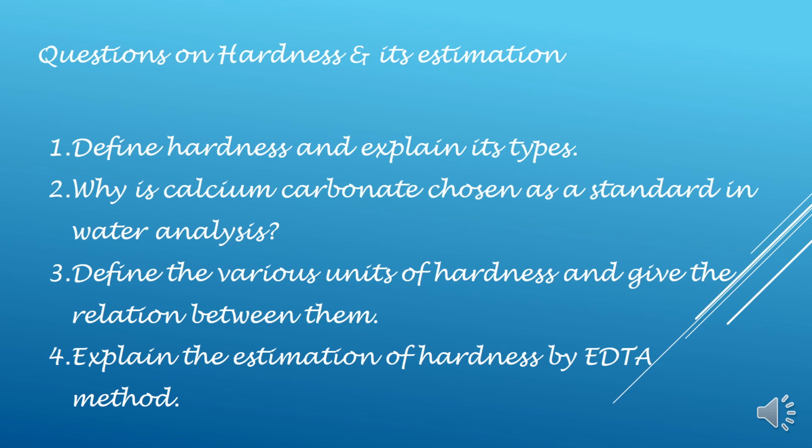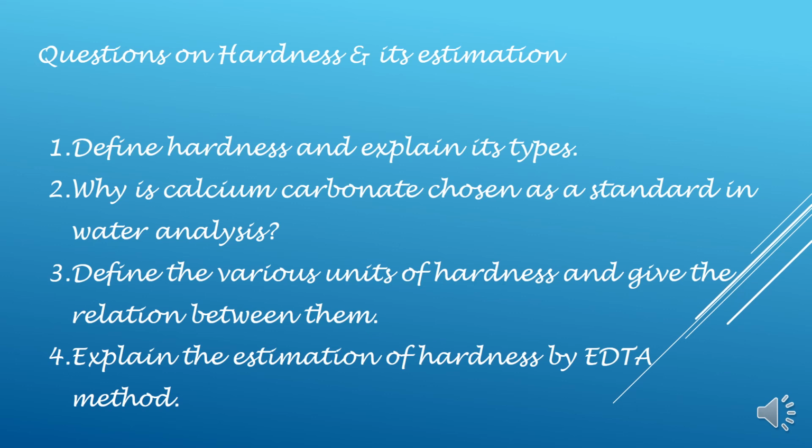So from this topic we have learnt what you can answer these questions which are most commonly asked for the university exam. Define hardness, and you will be asked about the different types of hardness and how they are caused and how they can be removed. And next important 2 mark question is, why is calcium carbonate chosen as a standard in water analysis?